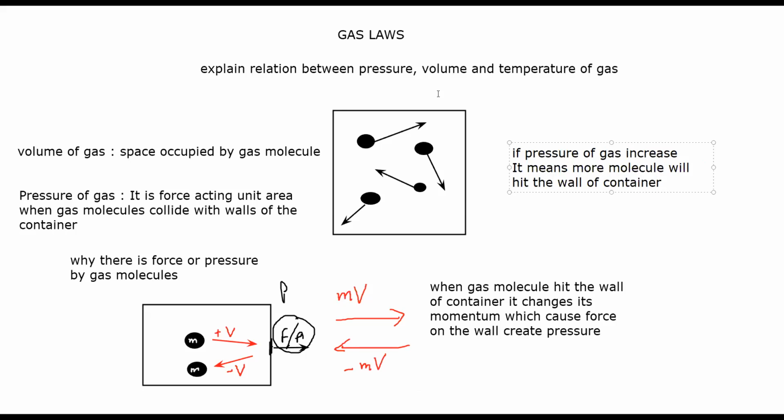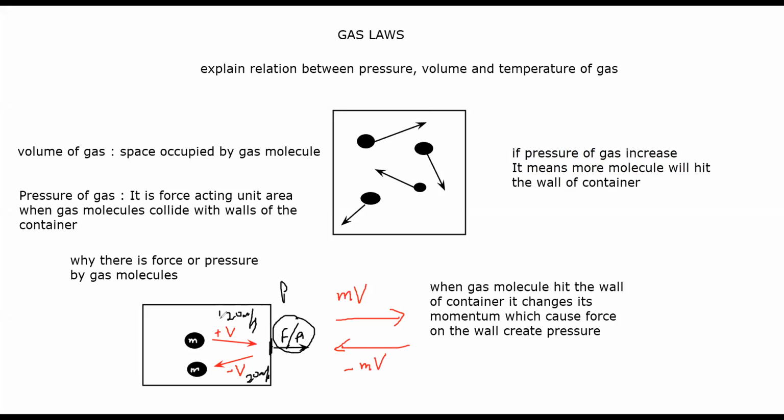The molecule does not lose energy when it hits. We call this type of collision an elastic collision. There are two types of collisions. Some particles lose energy when they collide; we call that inelastic. But for gas molecules, the collisions are perfectly elastic. Perfectly elastic means they don't lose any energy, their kinetic energy does not change. That's why their speed remains the same. If it was moving with a speed of 20 meters per second, the magnitude of the speed will remain 20.